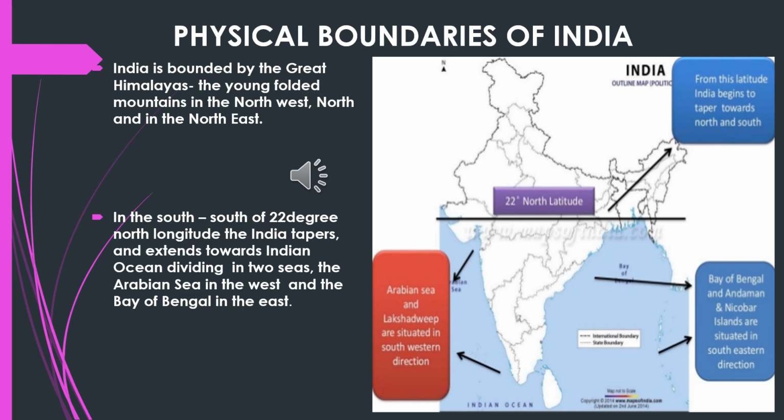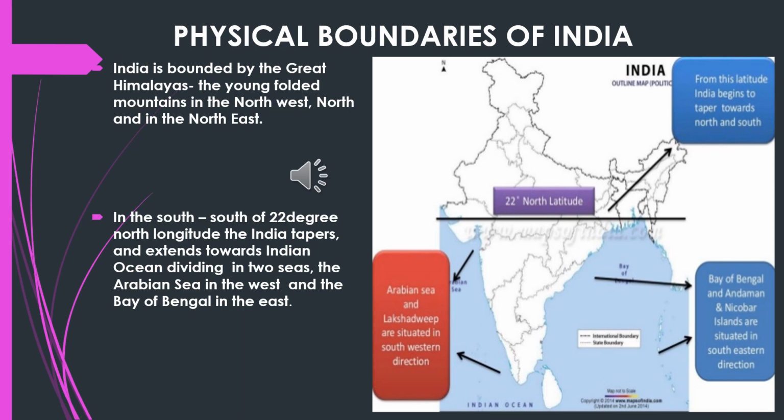Hello, children. In this slide, we are talking about the physical boundaries of India. As I told you in the previous slide also, in the north, we are completely covered by the Himalayas, that is in the northwest, north, and in the northeast. And when you come to the south, the map shows the 22-degree north latitude. From there, India starts tapering. The land surface starts narrowing, and it protrudes inside the Indian Ocean.